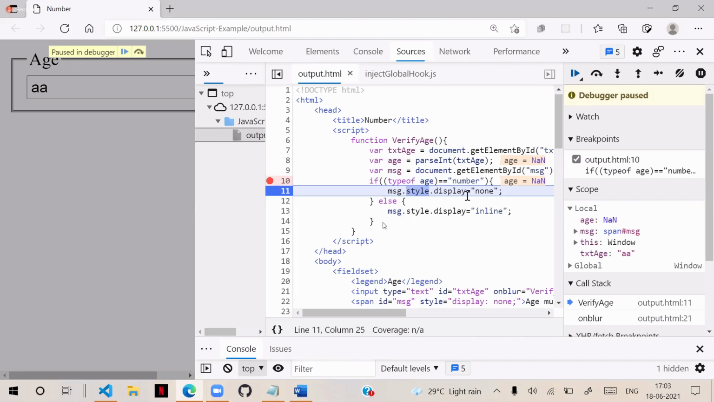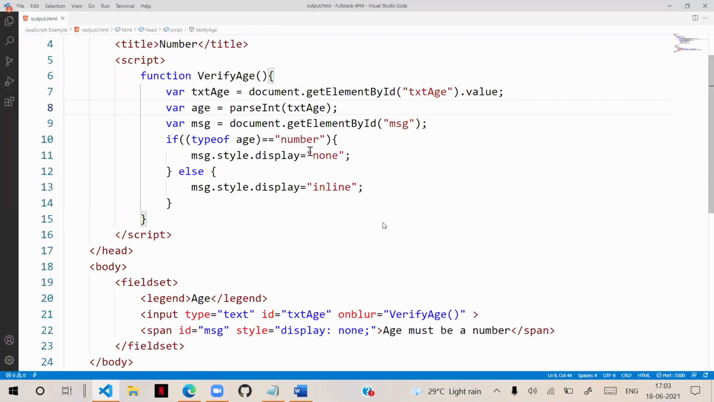Because once you are using the parsing technique, it will verify whether it is a number or not, because directly you are checking that age. With the NaN, you are verifying that. So that NaN is not returning the value. What it is returning is, this is saying that the value entered is not a number. That means parseInt says that it is not a number.